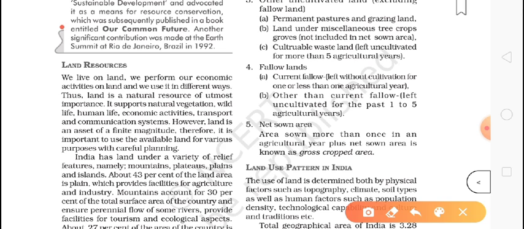However, land is an asset of finite magnitude. Therefore, it is important to use available land for various purposes with careful planning. Why are they telling us here about careful planning? It means we should know in which manner we are using our land.